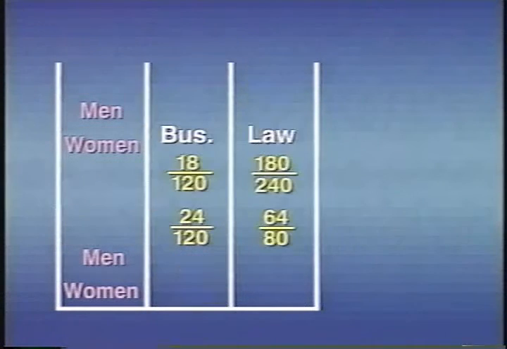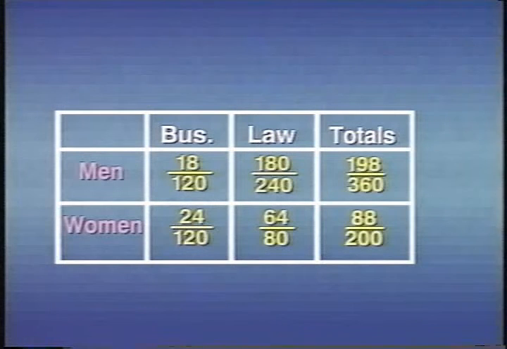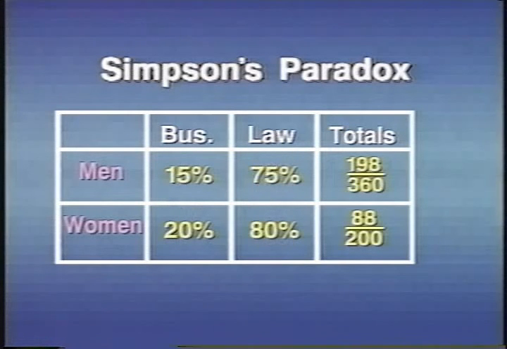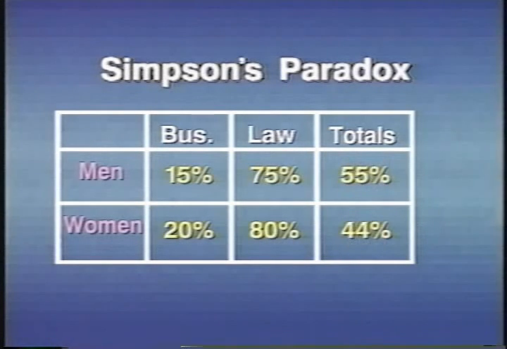To unravel it, we've combined the data from the law school with the data from the business school. When we look at the ratio of admissions to applicants for both graduate schools at the same time, a new observation jumps out. Many more men than women applied to the law school with its rather generous admission standards, while women and men applied in equal numbers to the more selective business school. There's a lurking variable here. Which one of the professional schools you applied to makes a great difference. And that's Simpson's paradox. The direction of an association can actually be reversed by a lurking variable.